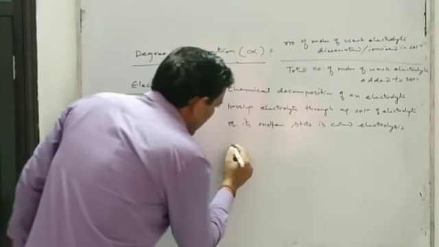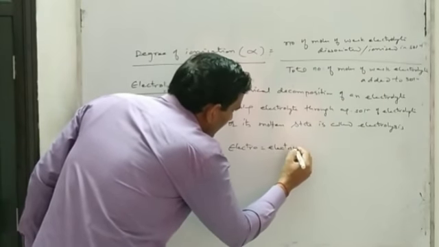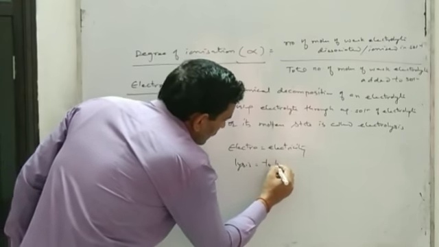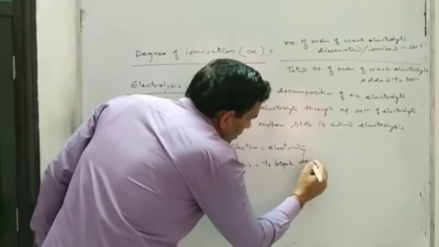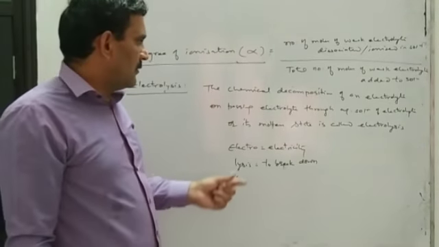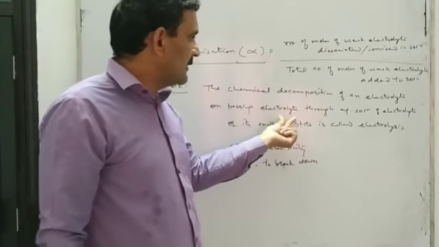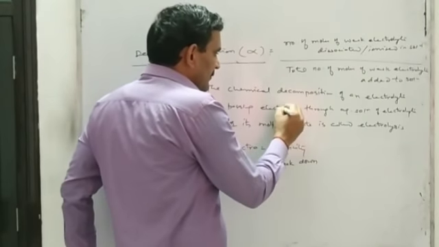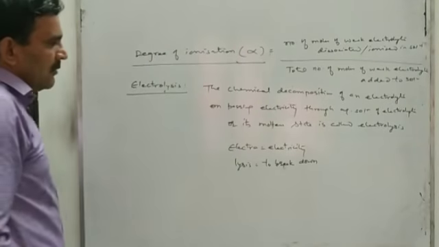Here in electrolysis, electro means electricity and lysis means to break down. So the chemical breaking of an electrolyte on passing electricity through aqueous solution of the electrolyte or its molten state is called